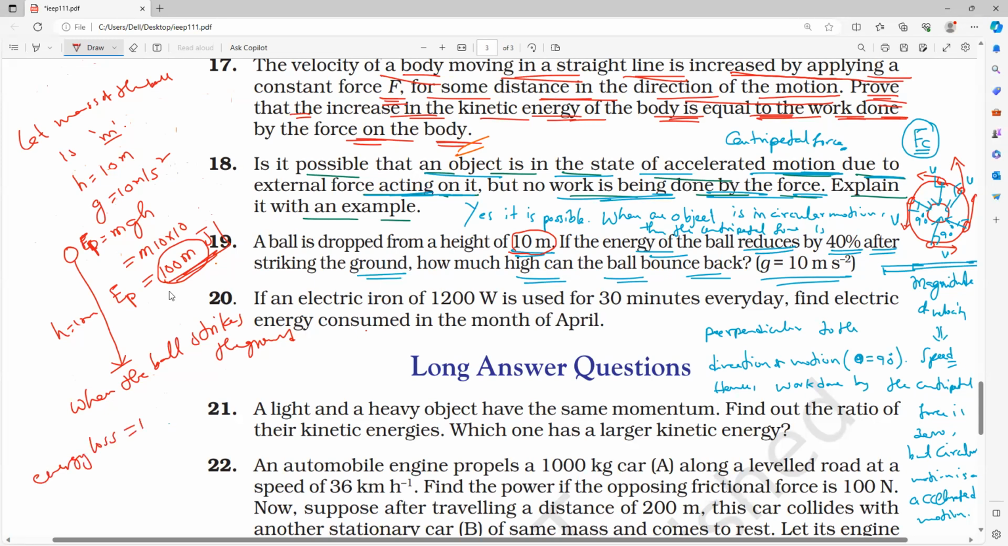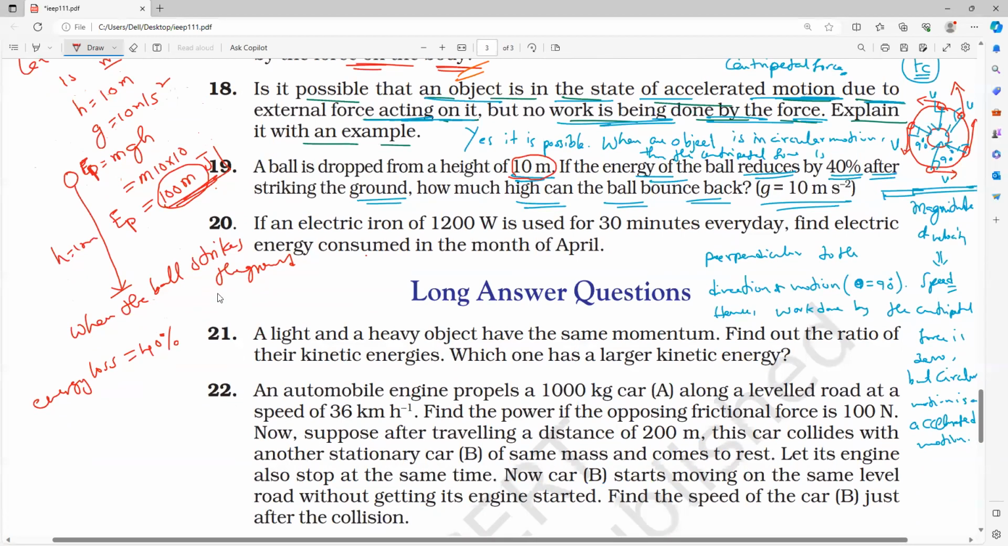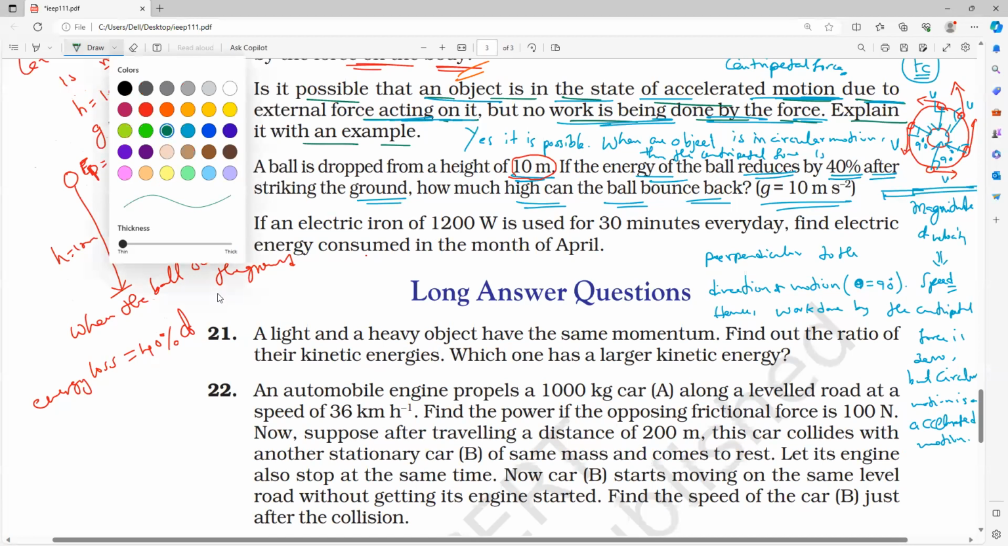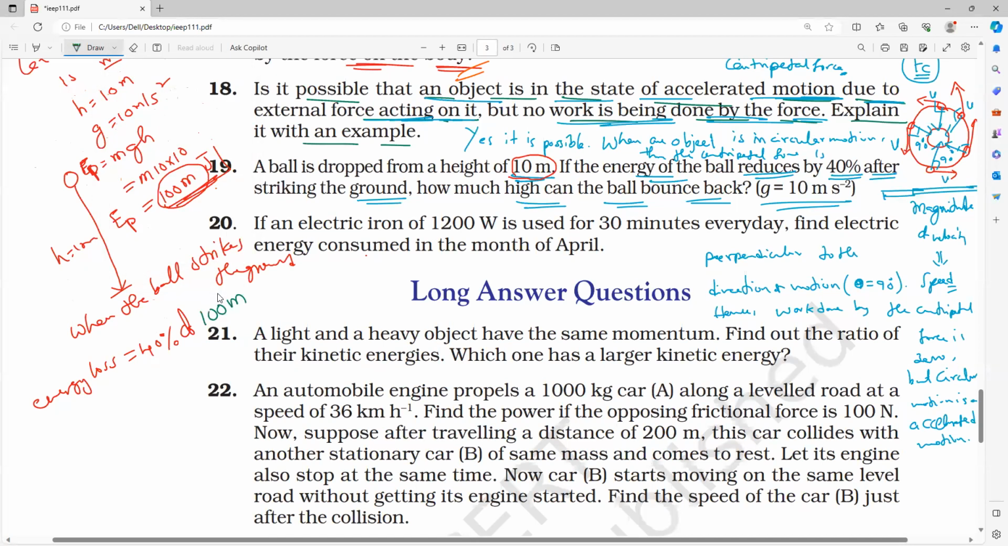Energy loss is equal to how much percentage, guys? 40%. 40 percent of what? Total energy. Am I right? Understand, everybody? 40 percent of total energy. So what do you mean by 40? 40 by 100 into 100 M.